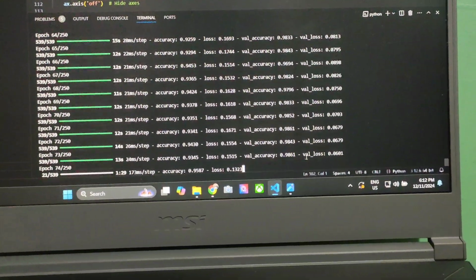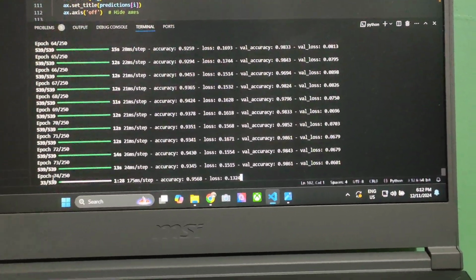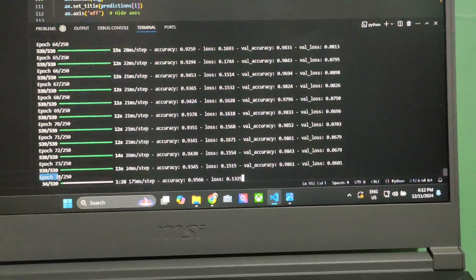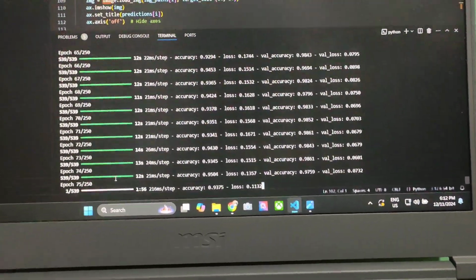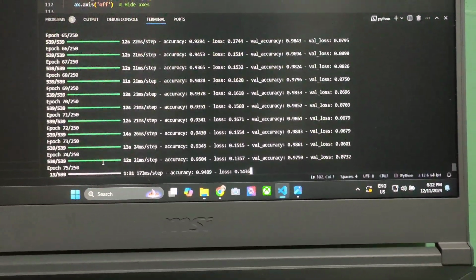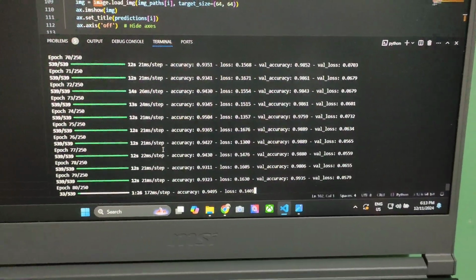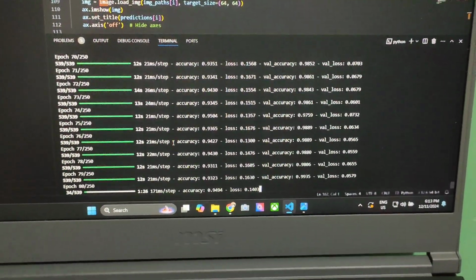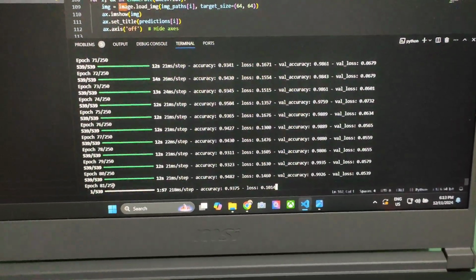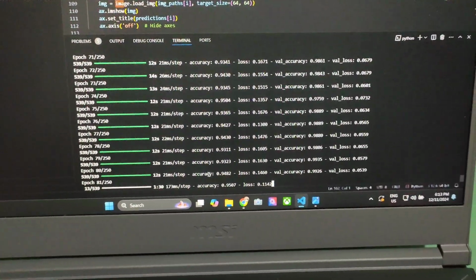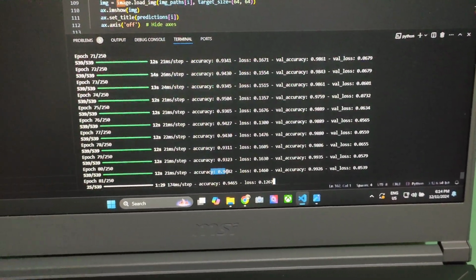Epoch 74/250. Update for rendering. It is 80/250 epochs, and the accuracy is still 90%.